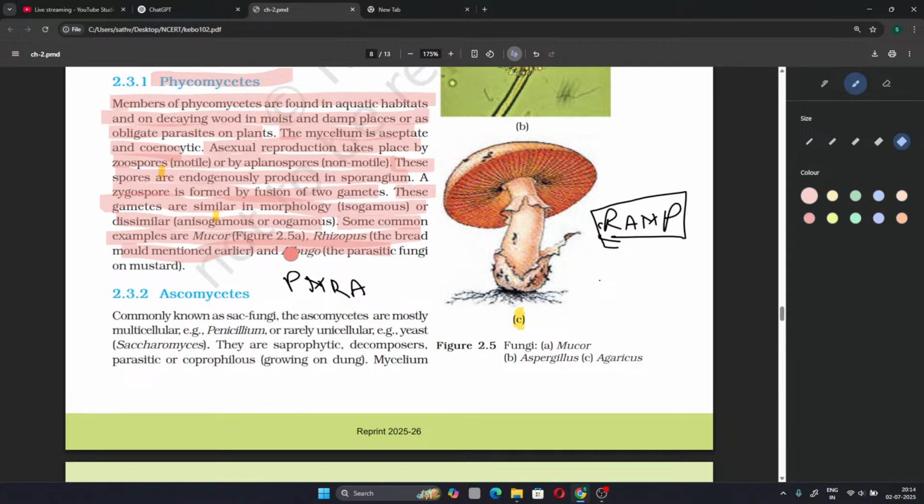And a zygospore is formed by fusion of two gametes. These gametes can be similar in morphology, isogamous, or dissimilar in anisogamous or oogamous, where the male gamete is small and motile and the female gamete is large and non-motile. Examples are ramp, rhizopus, albugo, mucor under the phycomycetes.